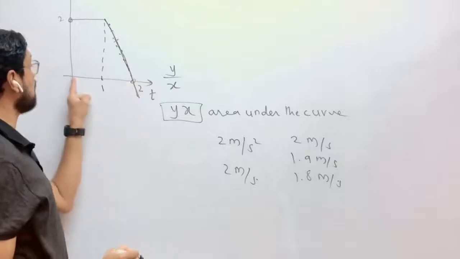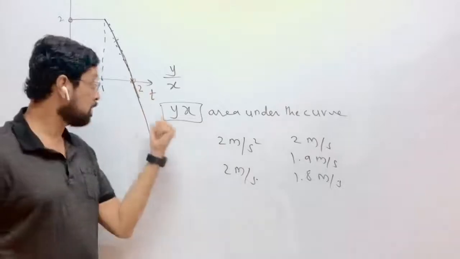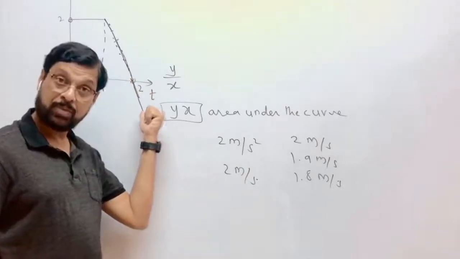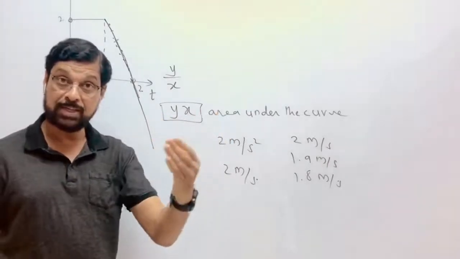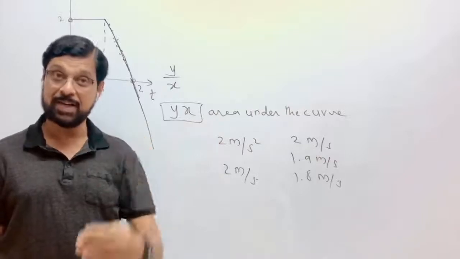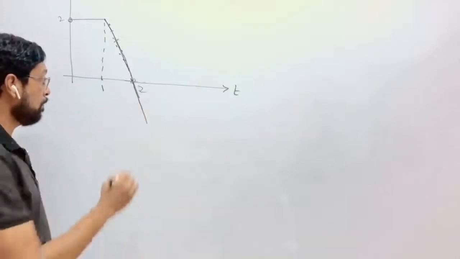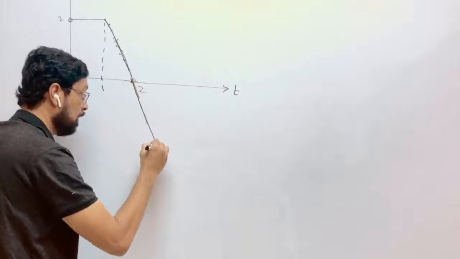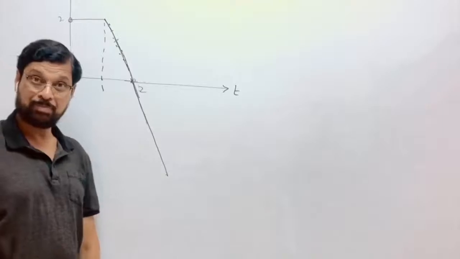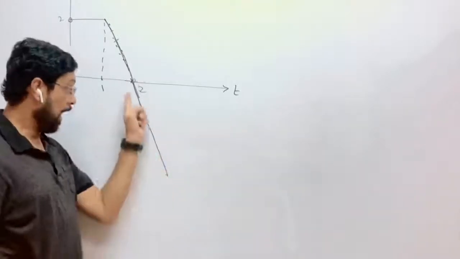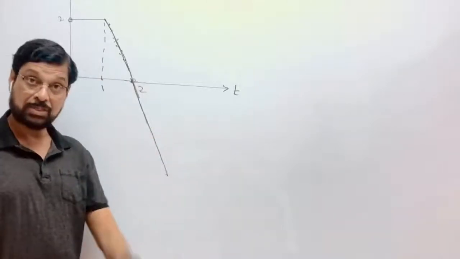Here the acceleration becomes 0, and then it moves into negative, means deceleration. The acceleration is increasing in minus, means now the velocity is decreasing. It is a deceleration or retardation. So from this diagram, after this stage, the speed is now decreasing, and at one stage the speed will become 0. Correct? Speed kept decreasing, acceleration is increasing in negative, means at one point, at one time, the speed will become equal to 0.